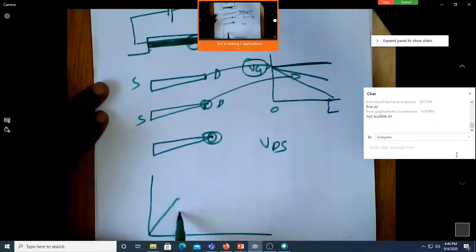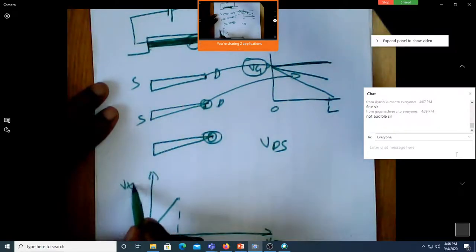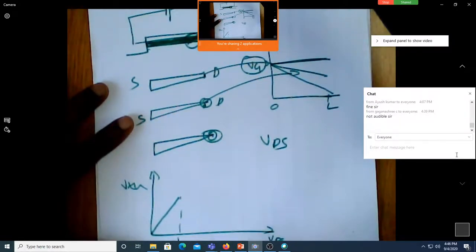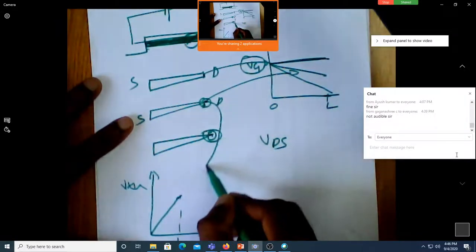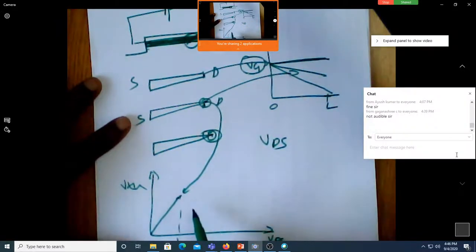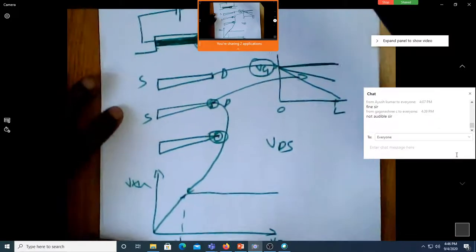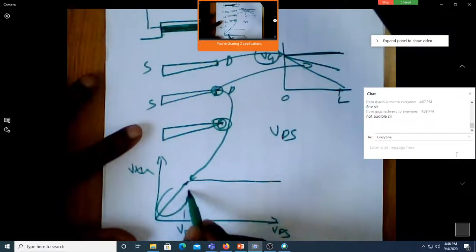Once VDS becomes, let me write this as VDS and VTH. When VDS becomes VDS sat, it enters the verge of saturation. Verge of saturation means where the pinch off has started. If you apply more than that VDS, more than this VDS sat, it becomes saturated. The current becomes constant.